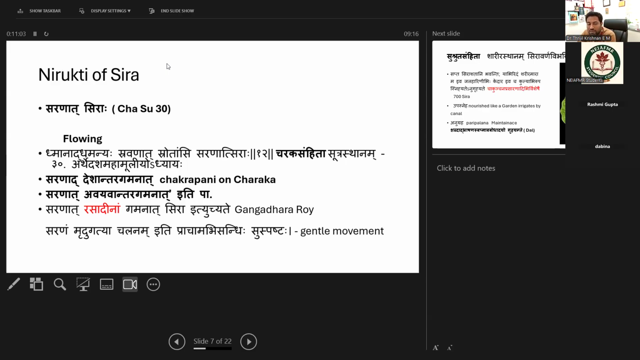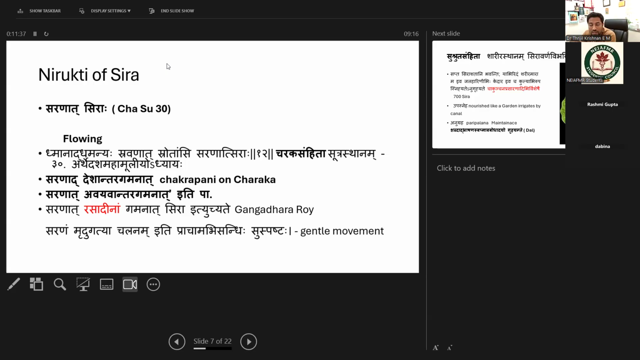And in the Chakrapani commentary, he is explaining Sarana as Deshantara Gamanat. Saranat means Deshantara Gamanat. That means moving from one point to another. Got my point? It is Sarana Avayavantara Gamanat, moving from one area to another area. It is Saranata, moving.